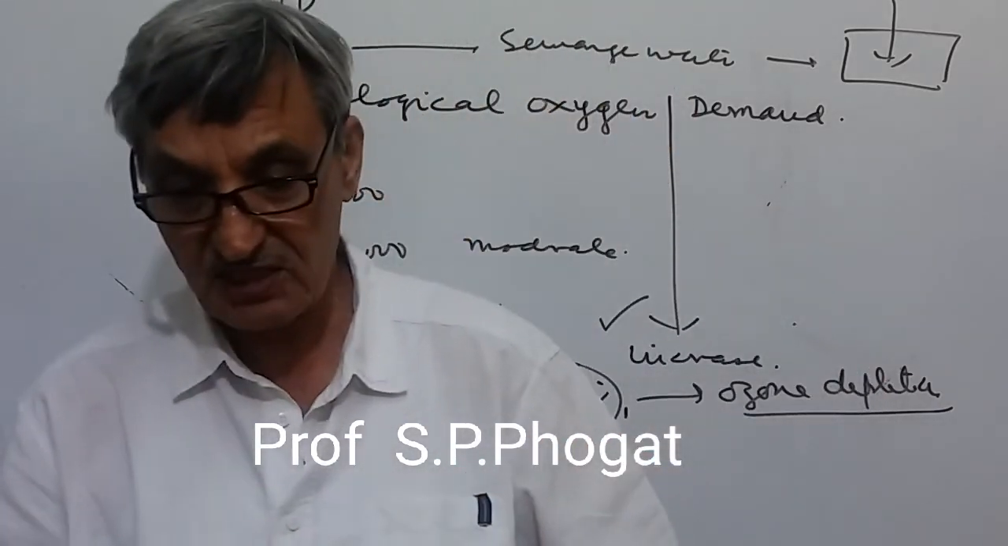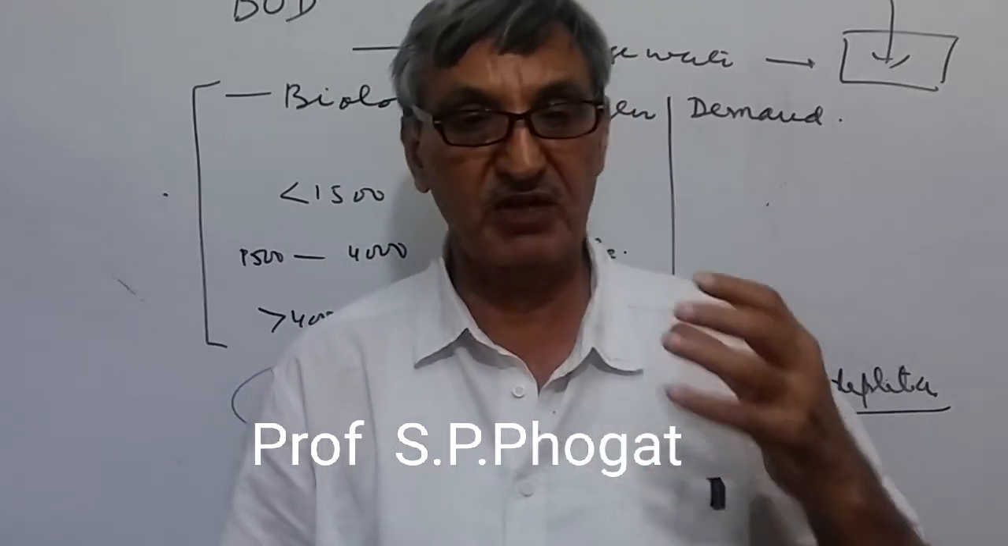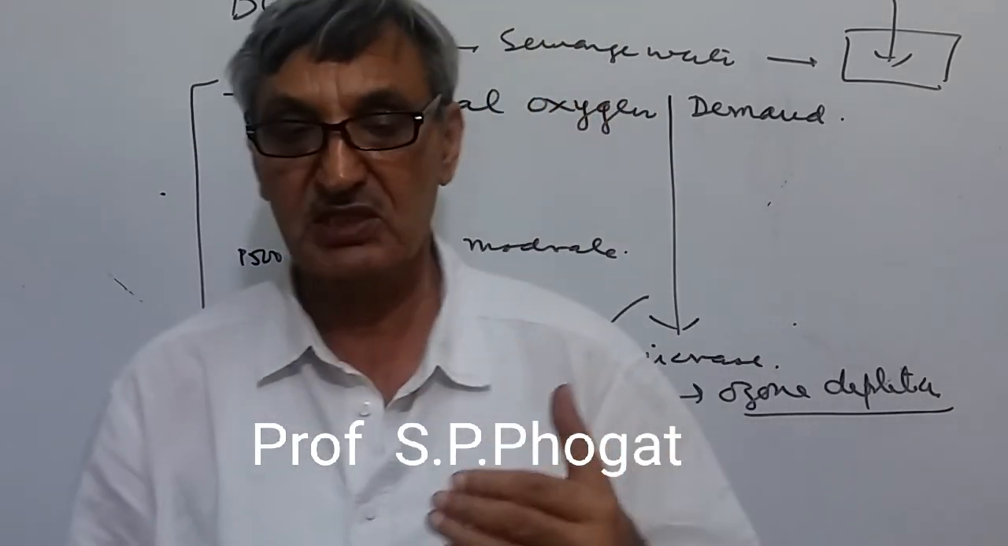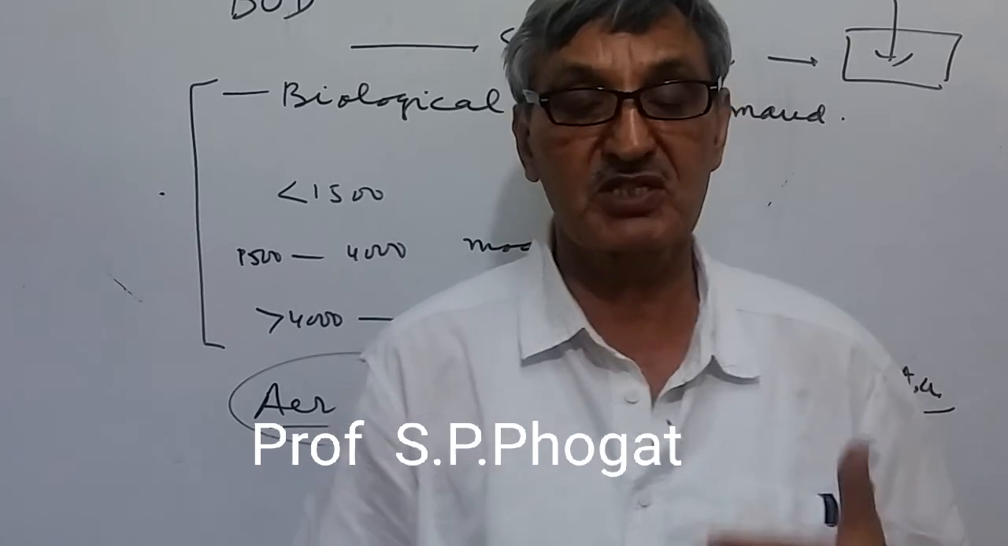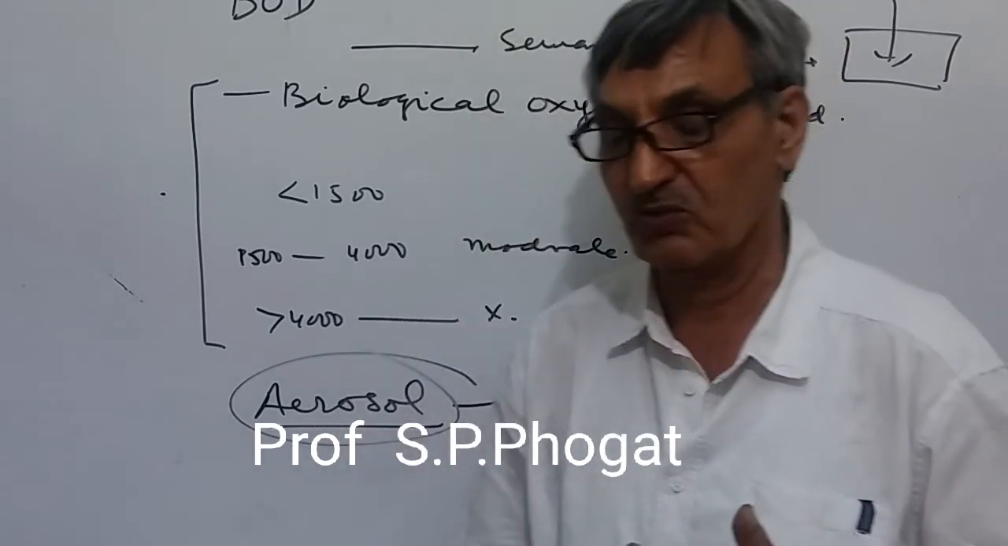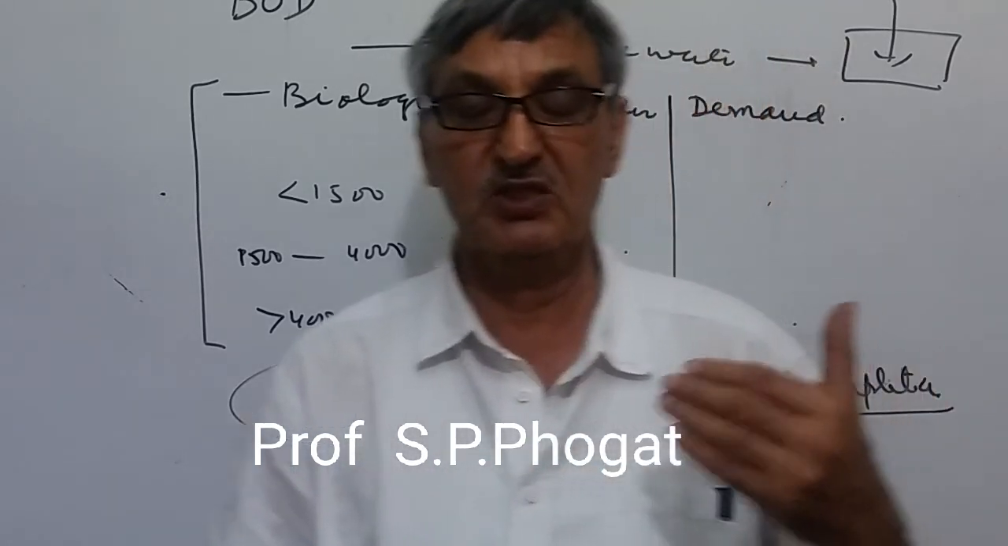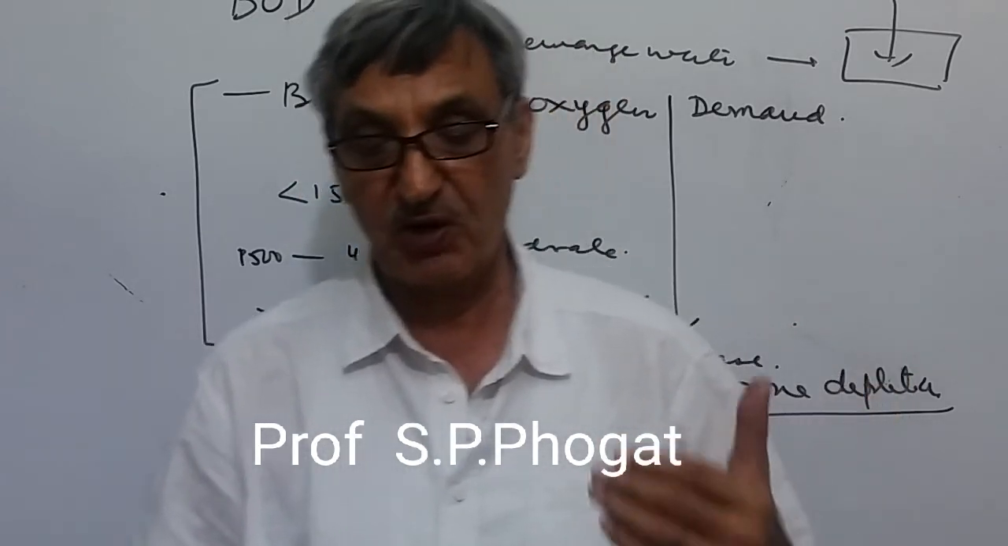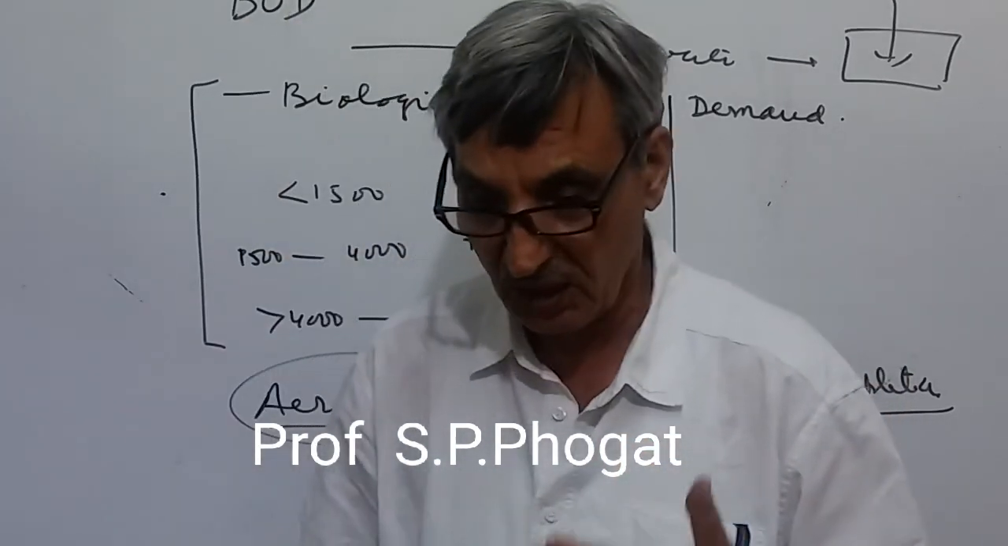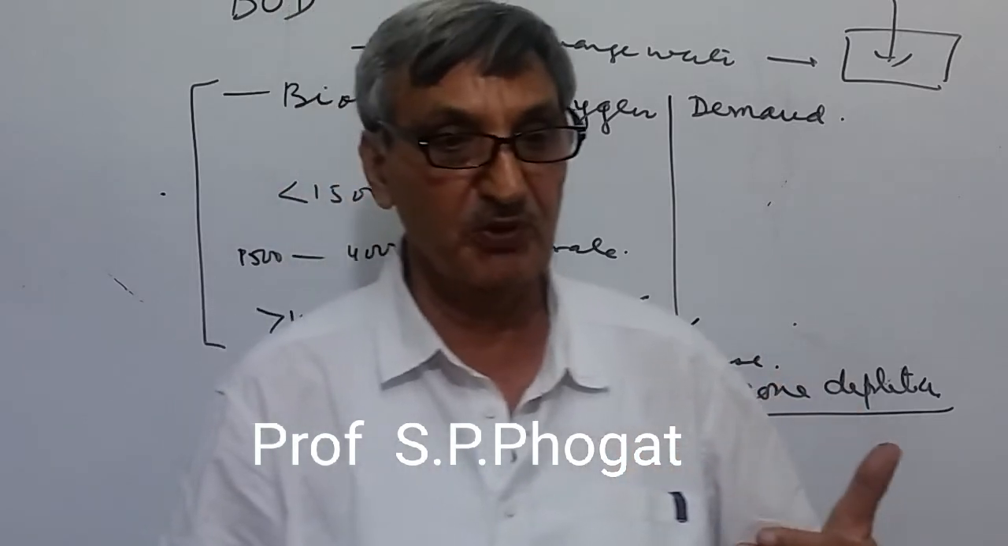So friends, we got some words which are very useful for the UGC NET examination first paper, in the topic of people and environment. You should know these words: PAN. PAN means peroxyacetyl nitrate. This is a second type of pollutant.